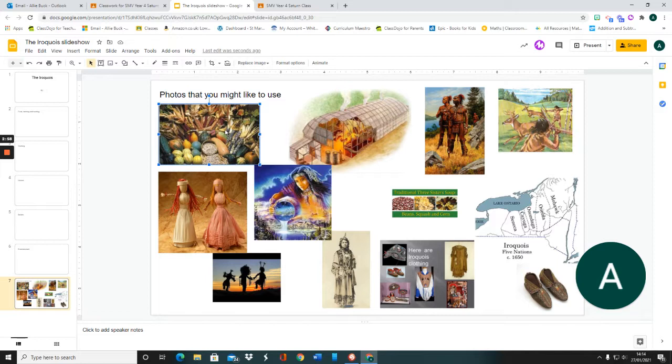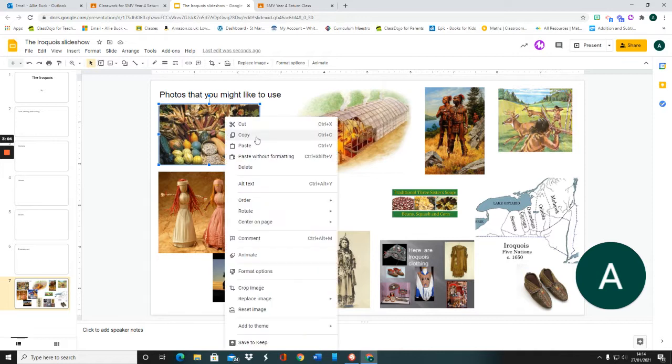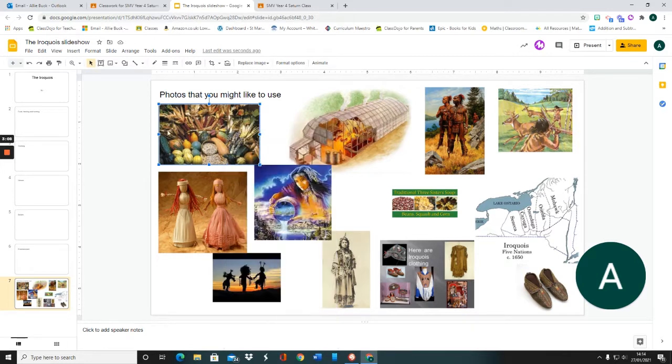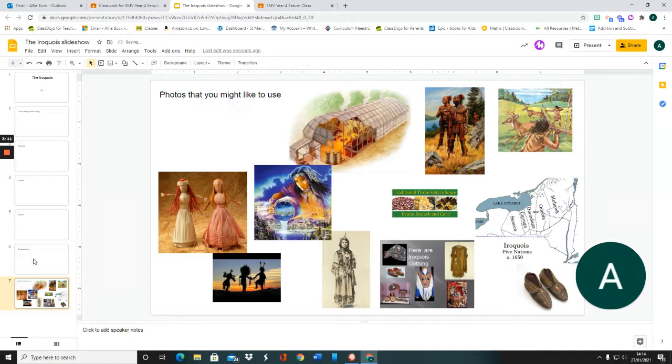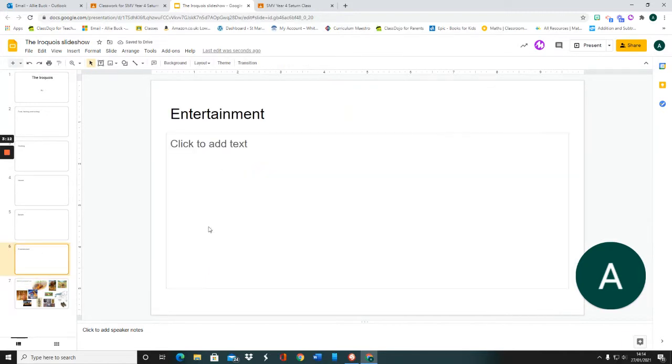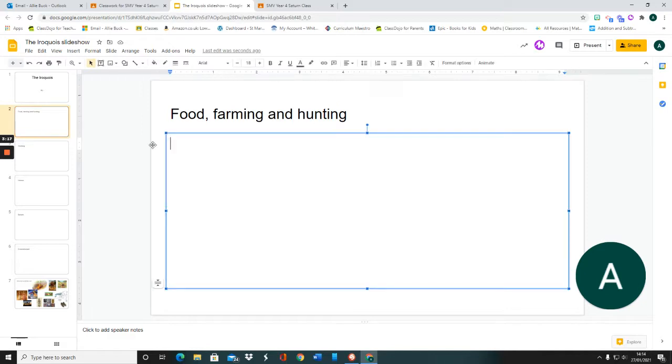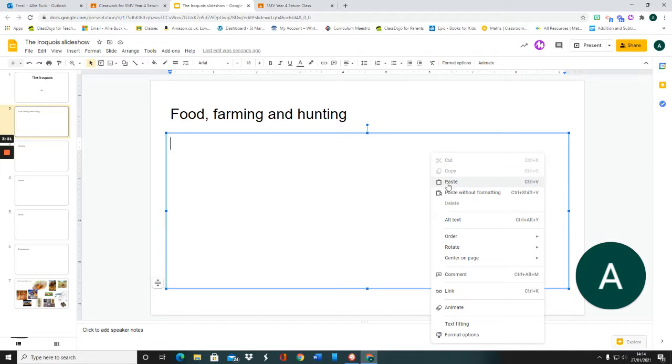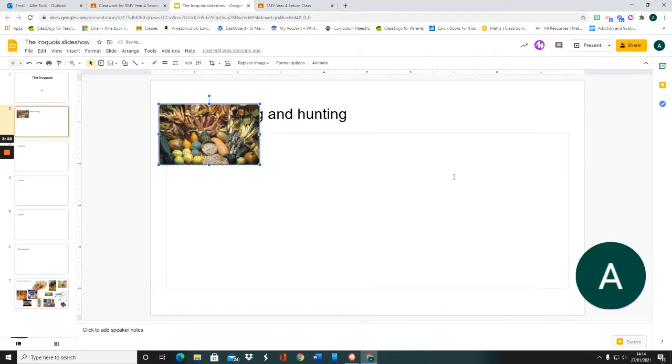Then if you're using a mouse on a laptop, you can right click and it will give you the option to cut or copy. You can cut it out of this slide and copy it onto the slide that you want to. So you then select the slide and you can right click again and paste it onto your slide, and there you go. Food, farming and hunting.